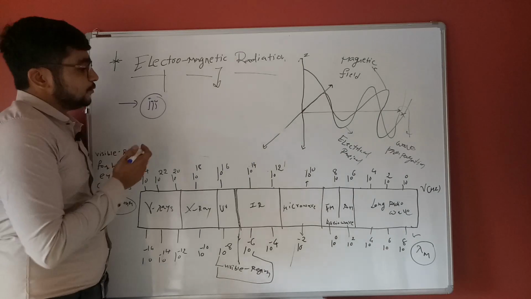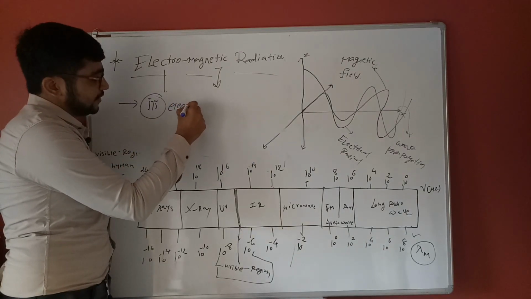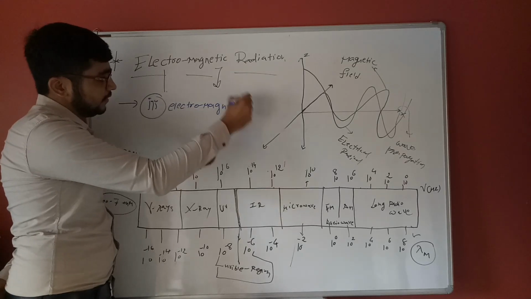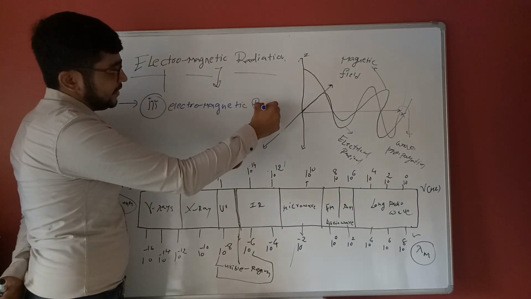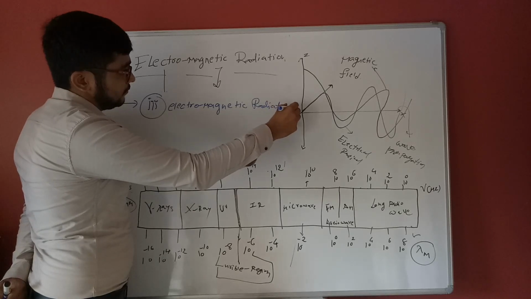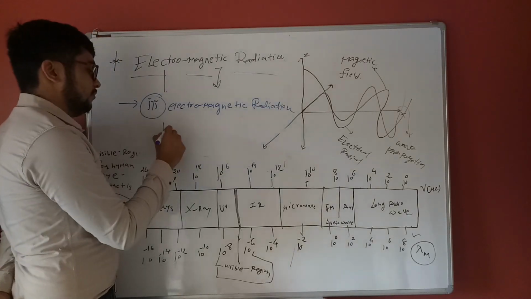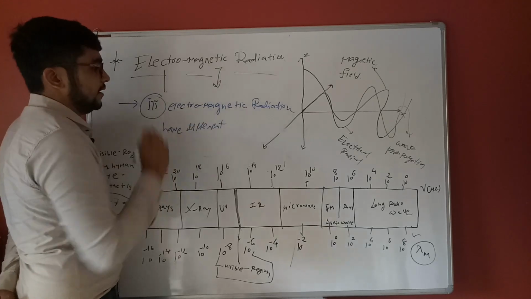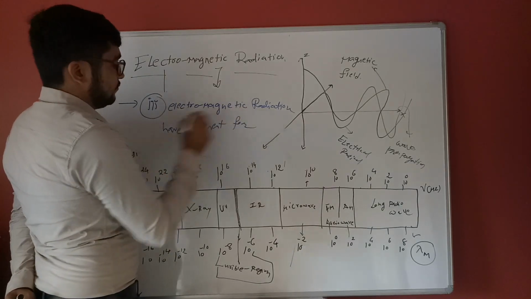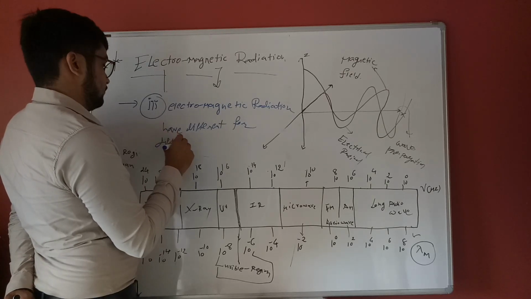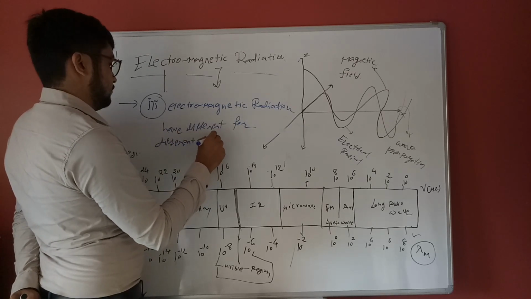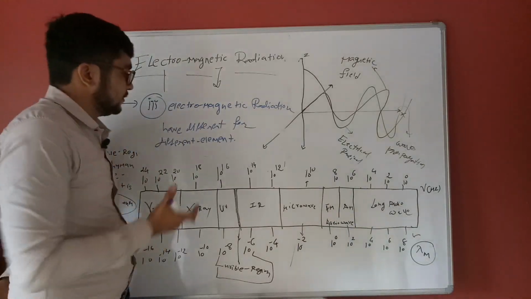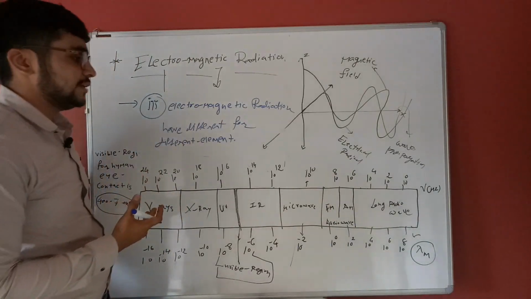So electromagnetic radiation is different for different elements. Different elements have different types of electromagnetic radiation.